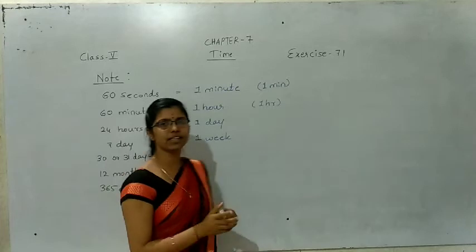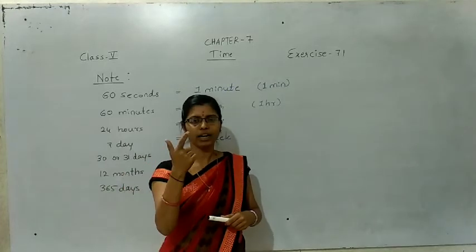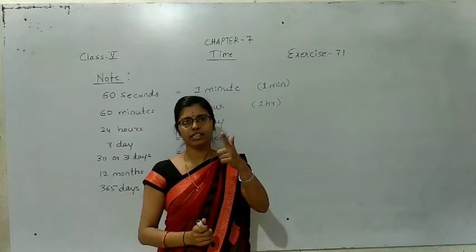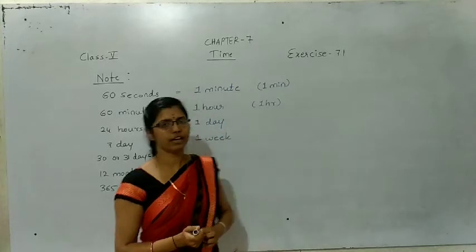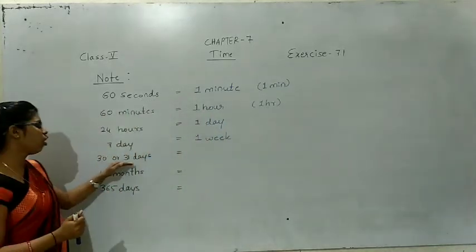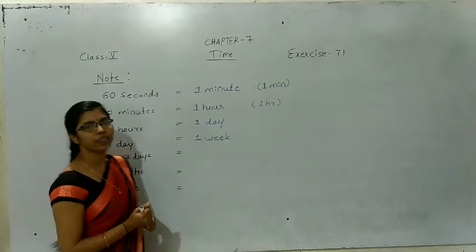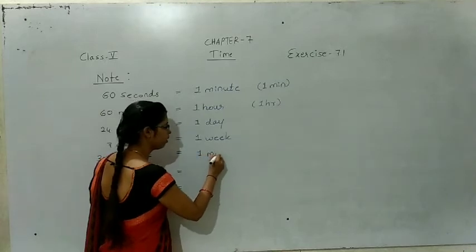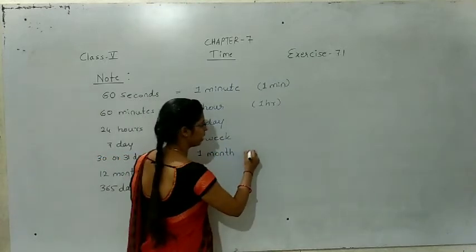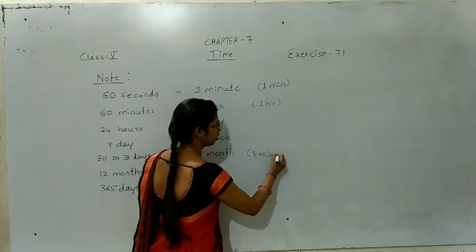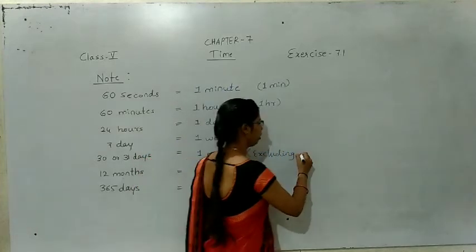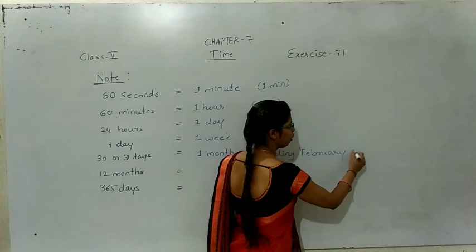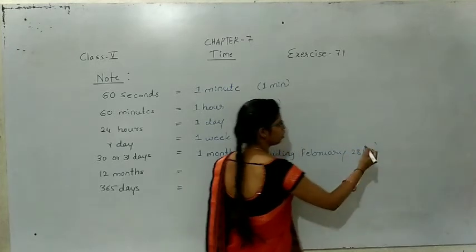Names of the days in a week: Sunday, Monday, Tuesday, Wednesday, Thursday, Friday, Saturday. Total how many days are there? 7. 30 or 31 days means 1 month, excluding February. Excluding what? February. Because in the month of February, sometimes there are 28 days and sometimes 29.